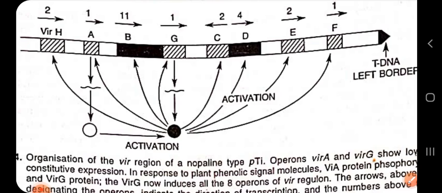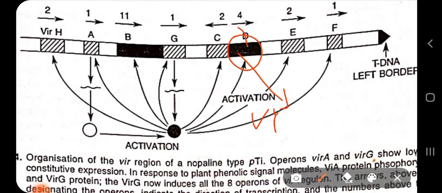Okay, now comes the VIRD. The VIRD has 4 genes within this operon region. Out of the 4 genes, there is a gene known as VIRD1. VIRD1 and D2 are mainly involved. VIRD1 has a topoisomerase activity. It binds to the right border of the tDNA.